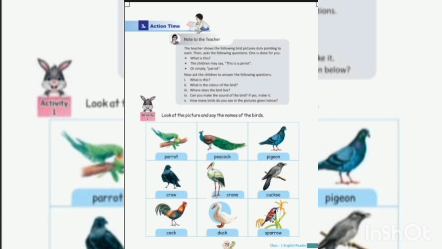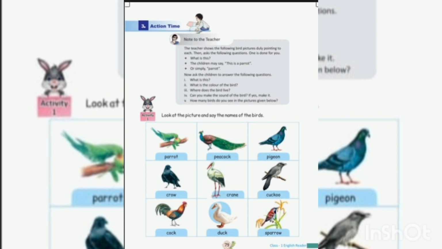8. What is this? This is a duck. What is the color of the duck? The duck is in white, black, and gray colors. Where does the duck live? The duck lives in water and land too.